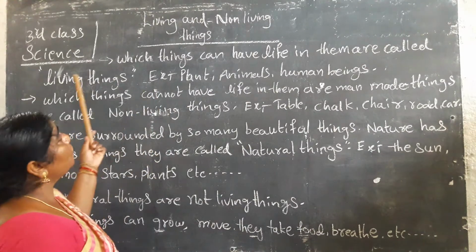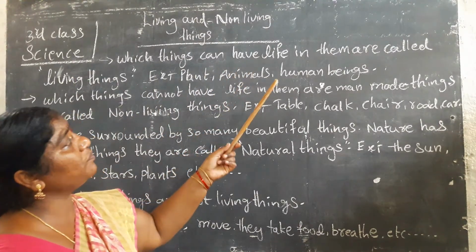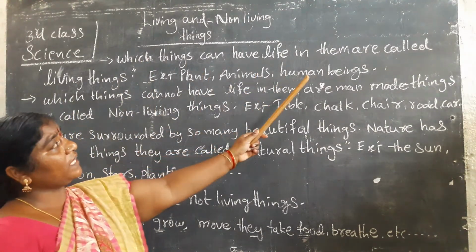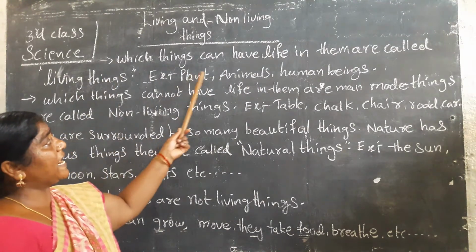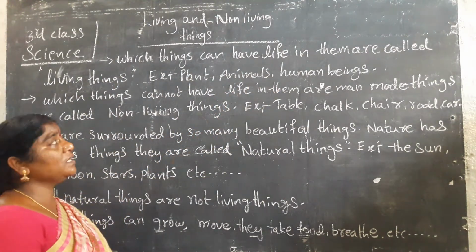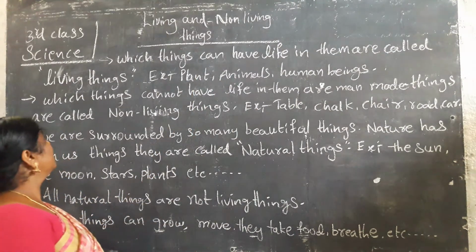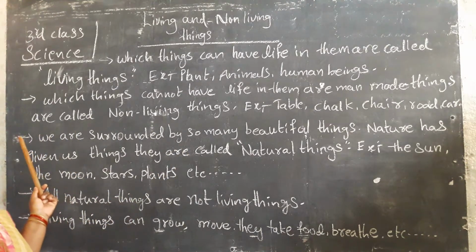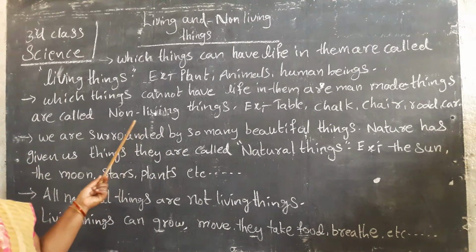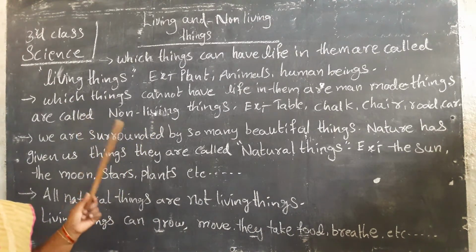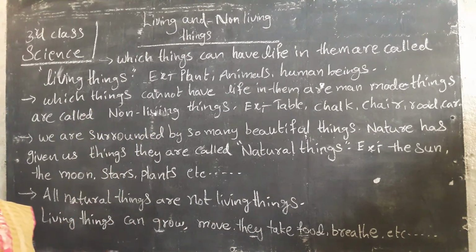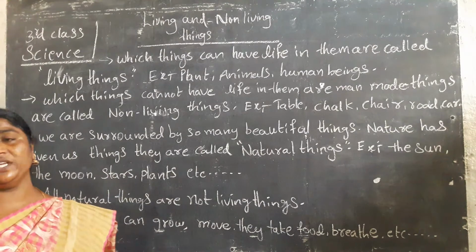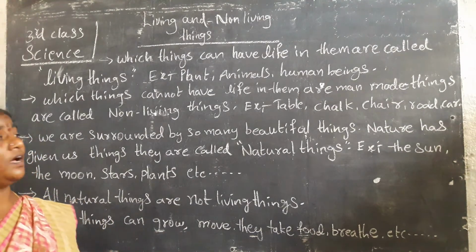Look here. Things that have life in them are called living things, like plants, animals, human beings. Examples: plants, animals, human beings. Things that do not have life in them are called man-made things or non-living things. Examples: table, chalk, chair, road, car, stick, stand, duster, bench. These are non-living things.